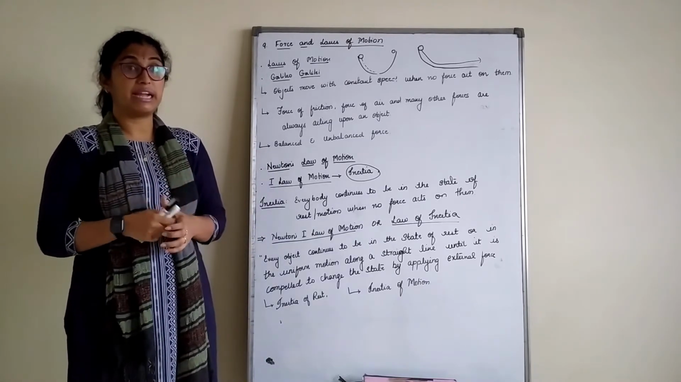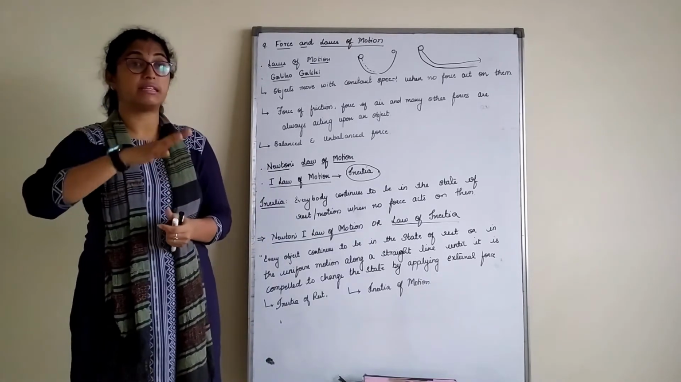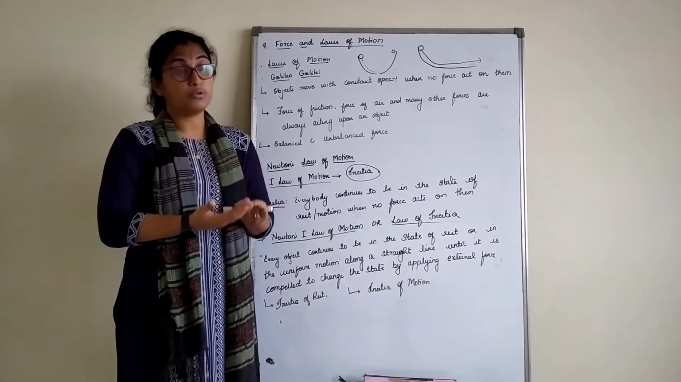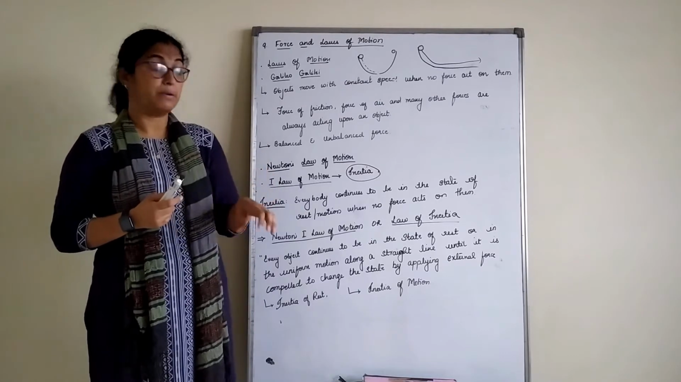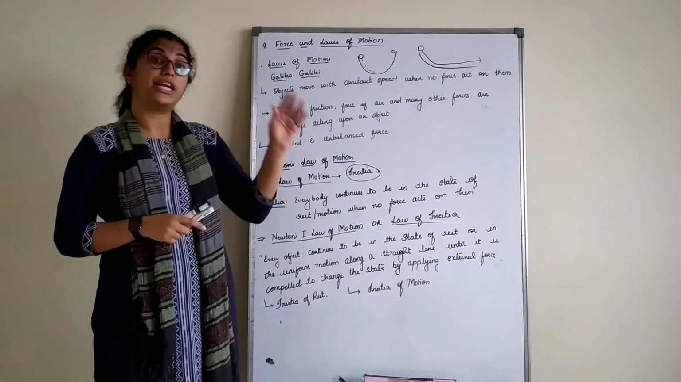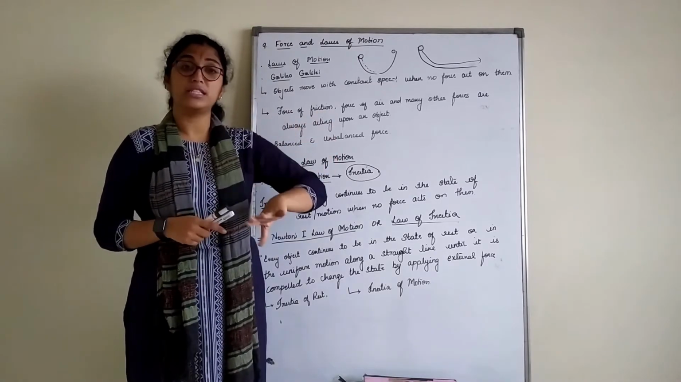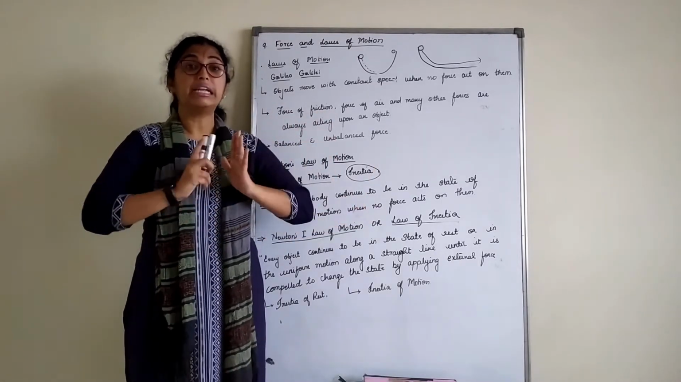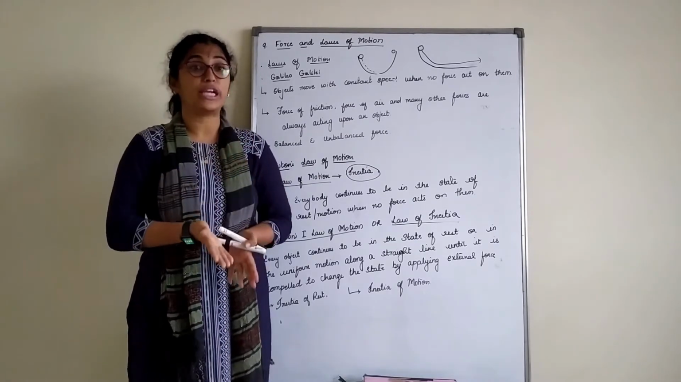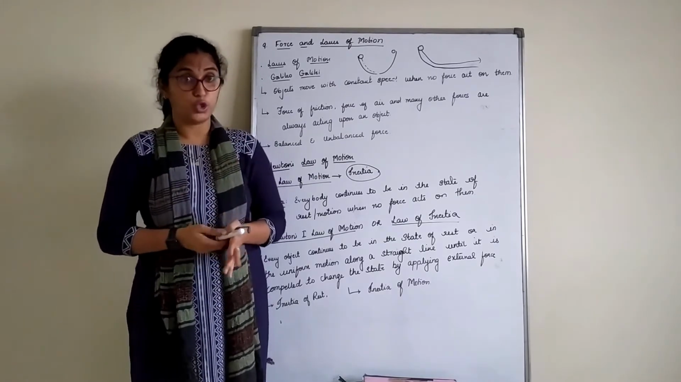So try to understand what we mean by an external thing. Somebody should help the object to move or to come to rest. Only then will it happen. So Newton's first law, based on inertia, tells us that every object continues to be in the state of rest or in motion unless it is compelled by some external force to change its position or motion.